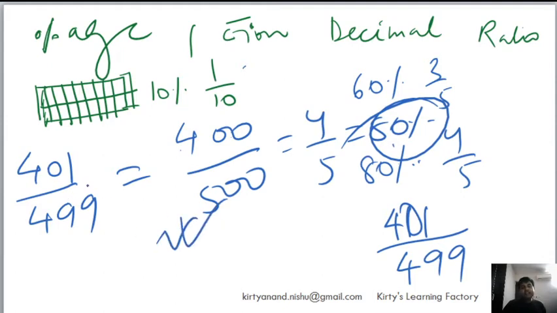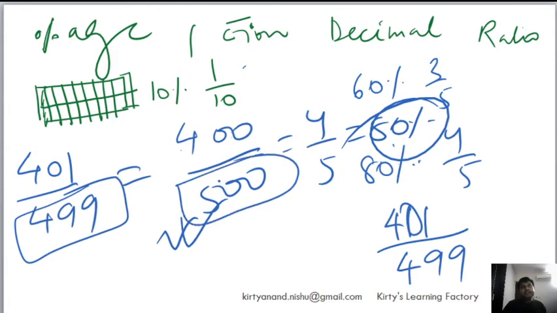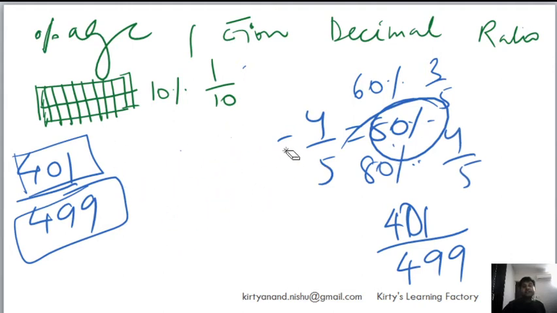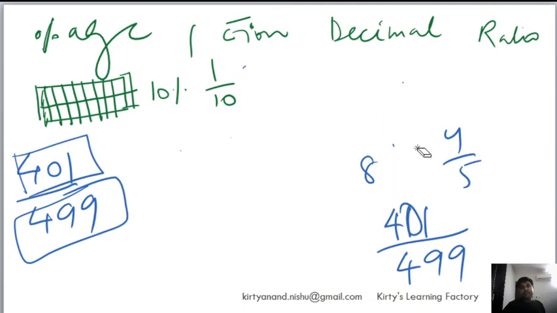And even in that I will see that 499 is less than 500, right? And 401 is more than 400, correct? And therefore it will be a value which is slightly more than 80%, right? It will not be 79 point something, it will be 80 point something. Can you say why?